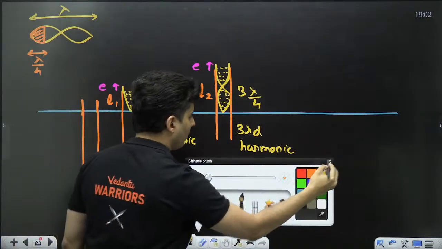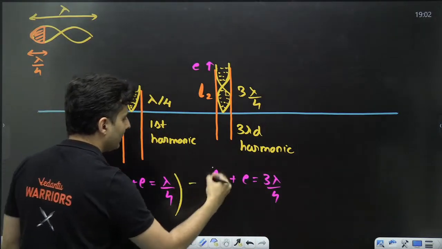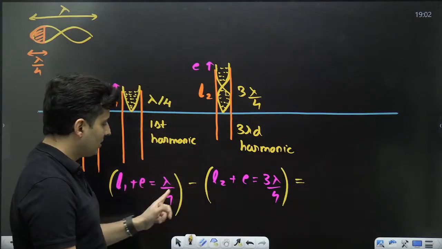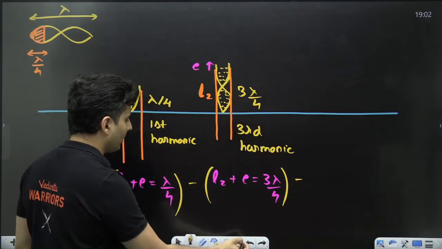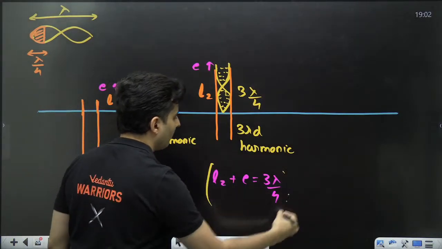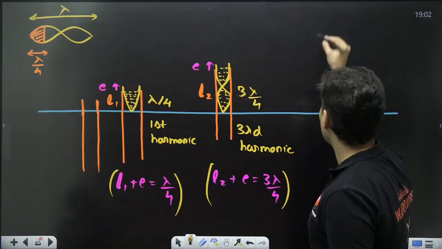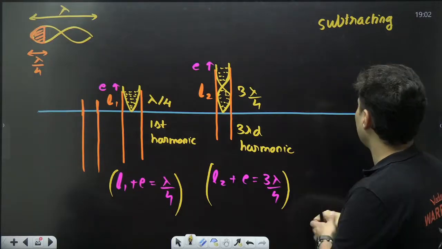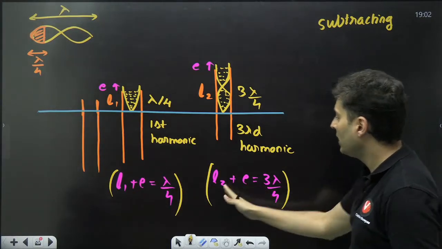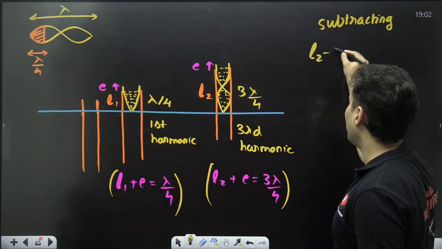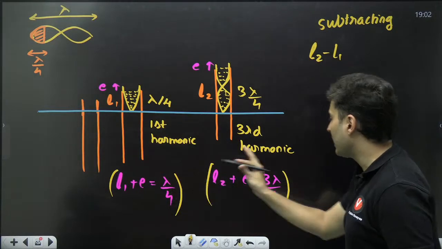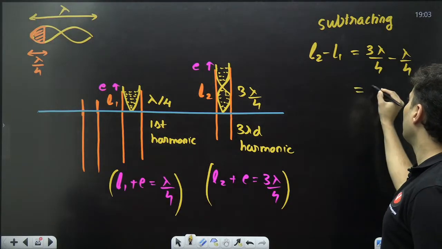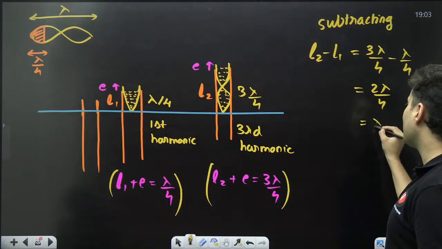Subtracting the 2, bigger number minus the smaller number, what will I get? L2 minus L1. E and E will cancel, and here I'll get 3 lambda by 4 minus lambda by 4, which is 2 lambda by 4, which is just lambda by 2.